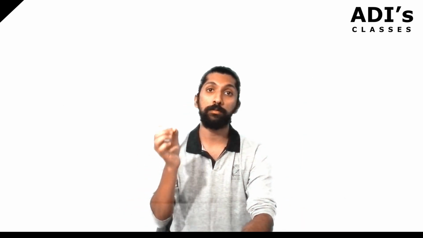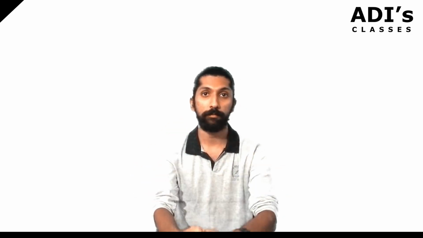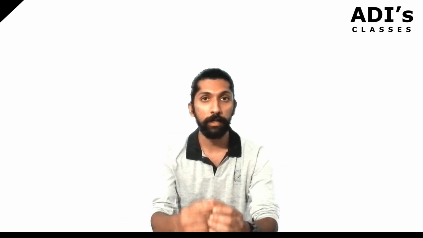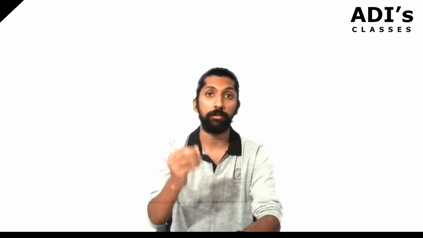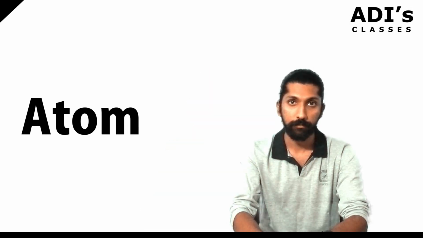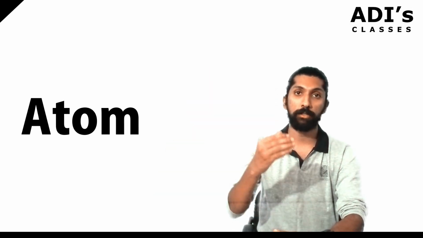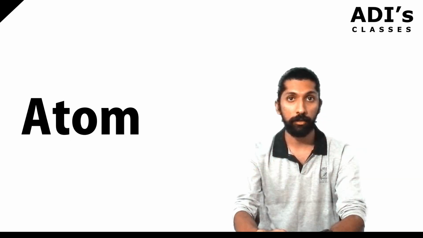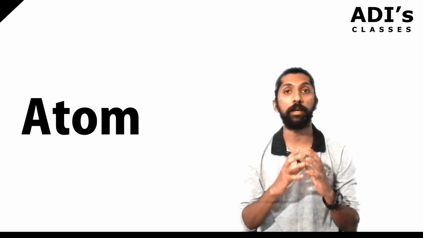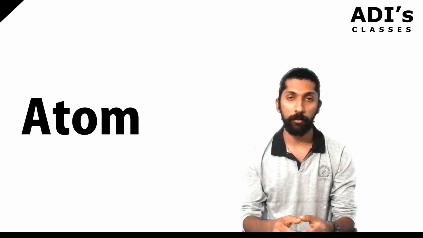Now, from that very small particle, let's say we come across the next topic, that is, what if we have those small particles grouped together? That means electrons are grouping together with protons and neutrons. We get an atom, correct? Now, let's go one step further from an electron, or that we are looking at the atomic scale now. Alright?